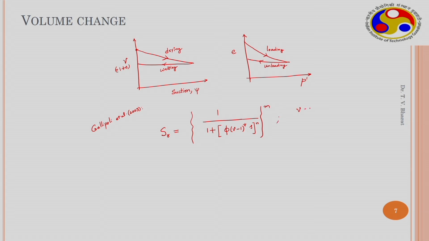Here nu is the specific volume, and psi and phi are fitting parameters. As we represent psi for suction, let me use a different parameter here, k. K and psi are the fitting parameters, and S is suction.